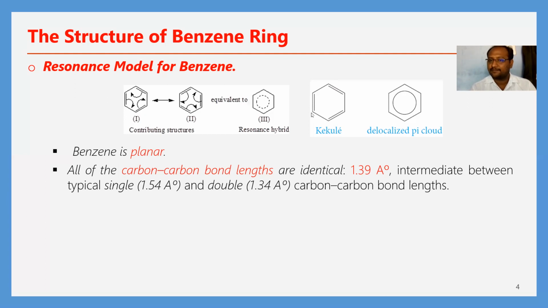Due to the presence of double bonds, we can expect the bond length between C=C double bonded carbon atoms to be 1.34 angstroms.